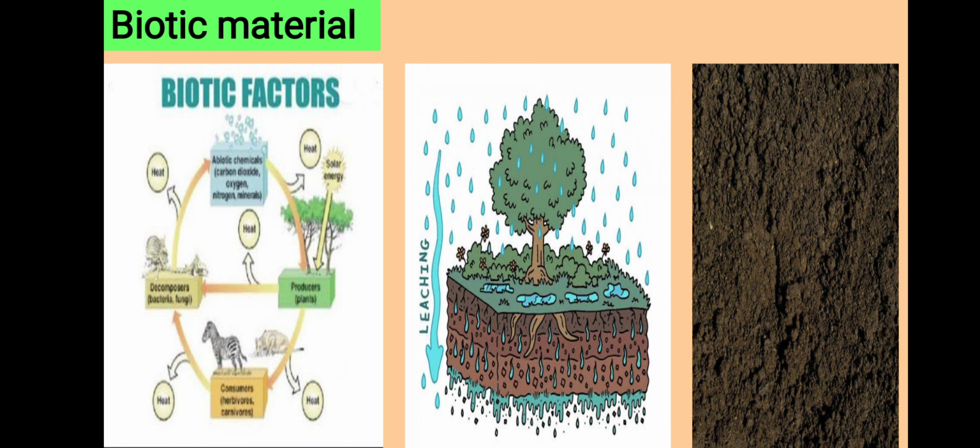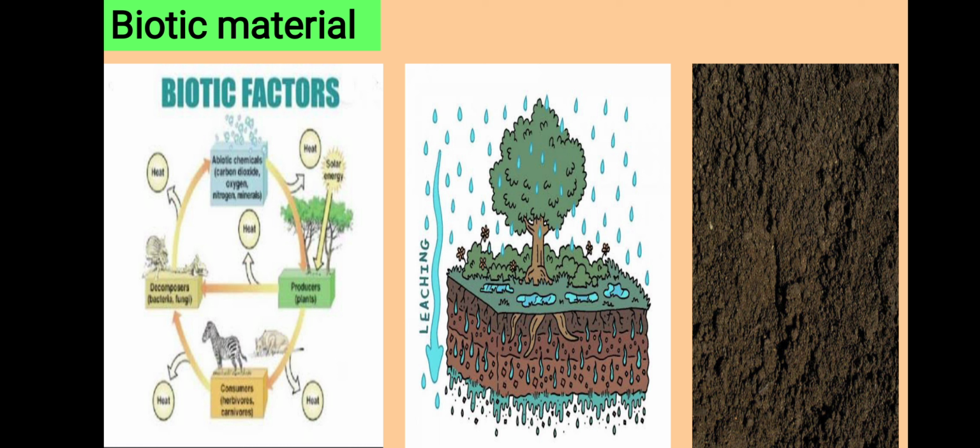Next one, biotic material. The biotic material includes trees, animals and microorganisms. Due to the weathering, the powdery material forms, but it is not a soil.